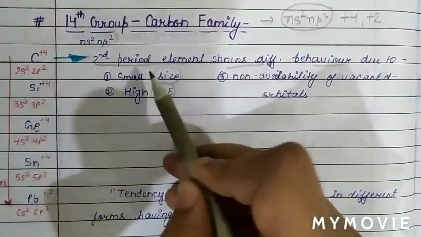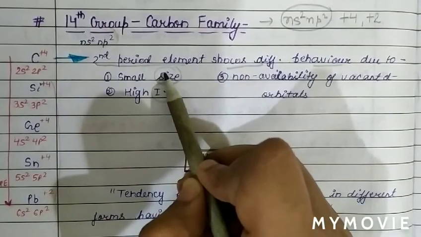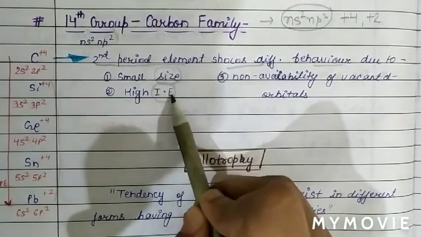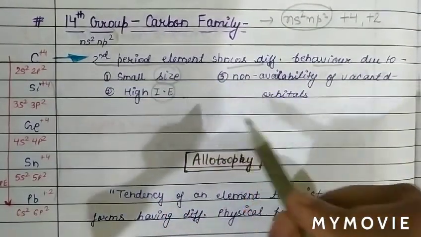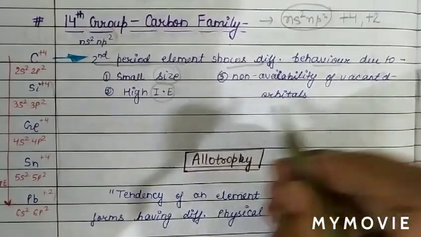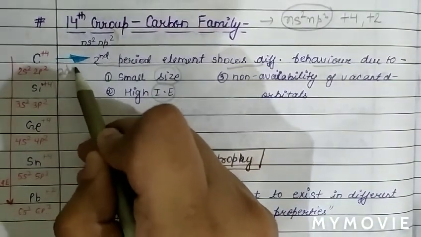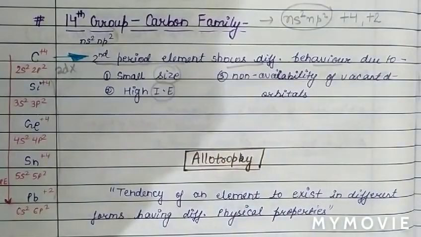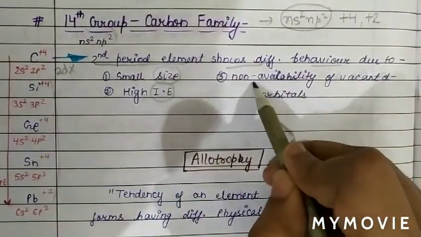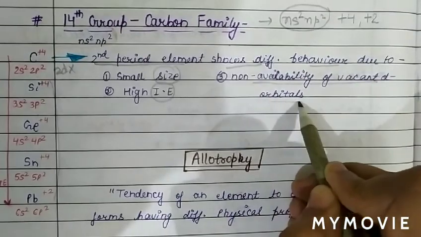So the anomalous behavior of carbon is due to the small size of carbon, high ionization energy of carbon, and also we know in carbon the electronic configuration is 2s2 2p2. So basically 2d orbital is not possible. Also there is non-availability of vacant d orbital.